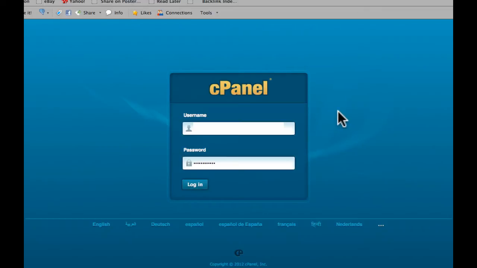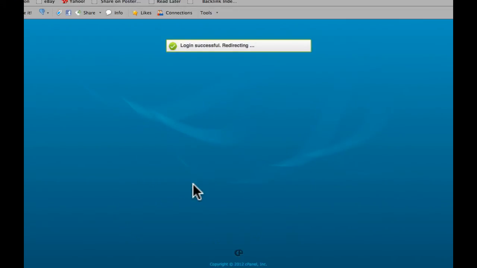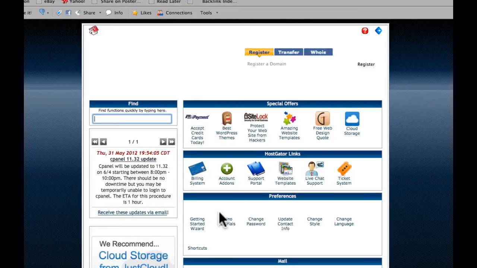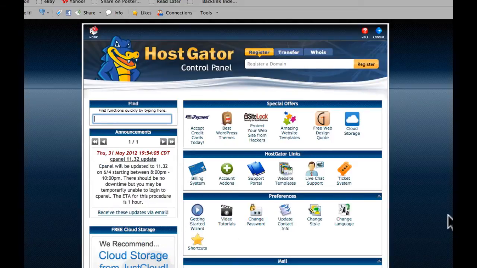I think it's the best content management system or blogging platform out there, and I've used other platforms such as Joomla and Drupal. WordPress for me by far is the best. So anyway, this is a cPanel login for my hosting account of one of my test sites. I'll just log into this now to show you how this works. This is if you've got your own hosting server account. I use HostGator. I think they're excellent. I've used them for a long time now.